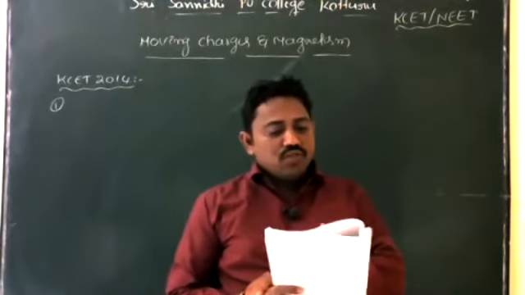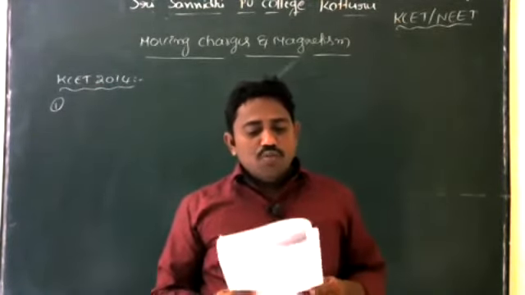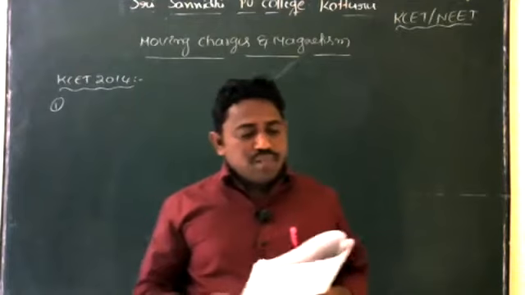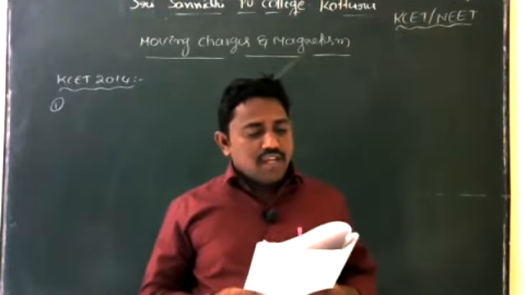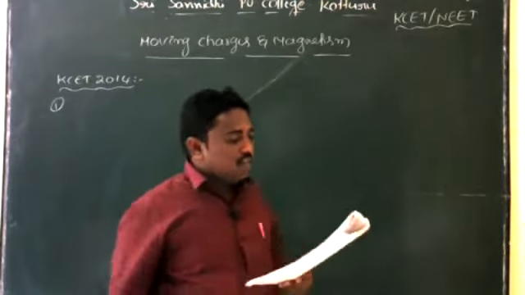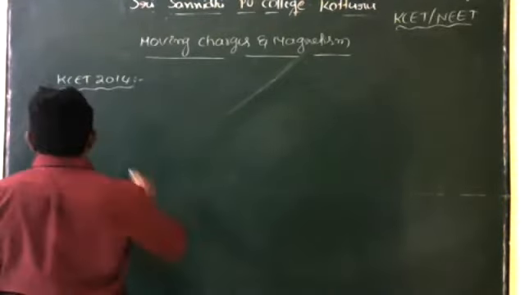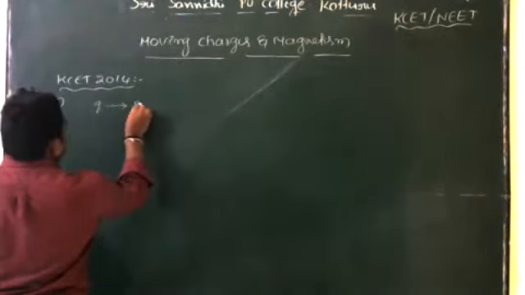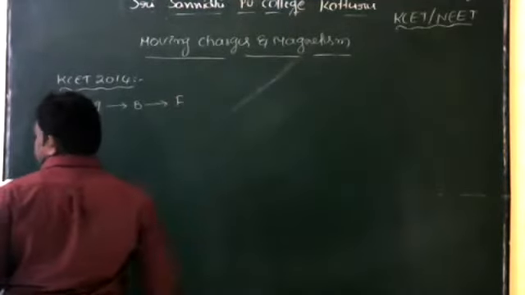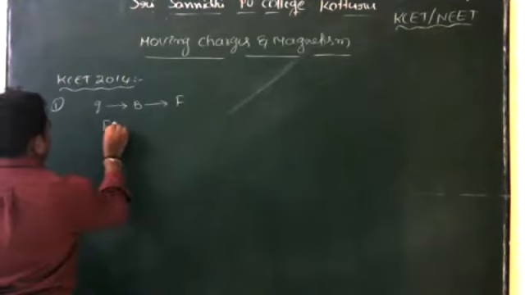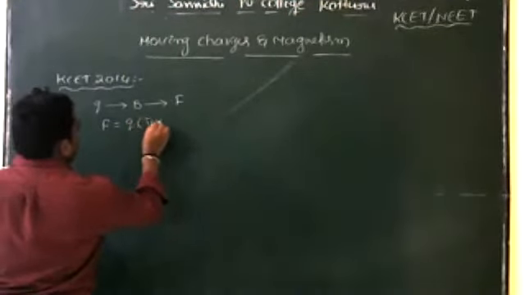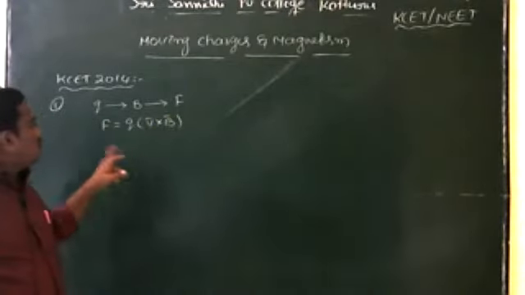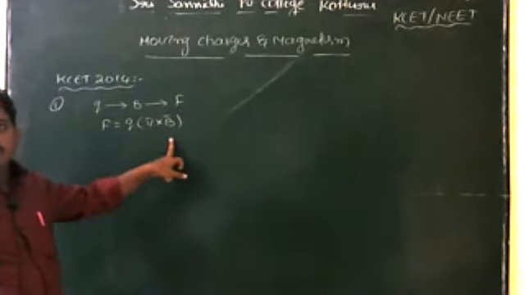A charged particle experiences a magnetic force in the presence of a magnetic field. Which of the following statements is correct? Okay, so understand this one. A charged particle placed in a magnetic field is experiencing force. So F is equal to Q into V cross B. This is the formula for magnetic force.